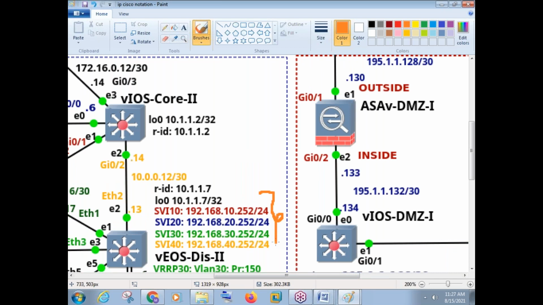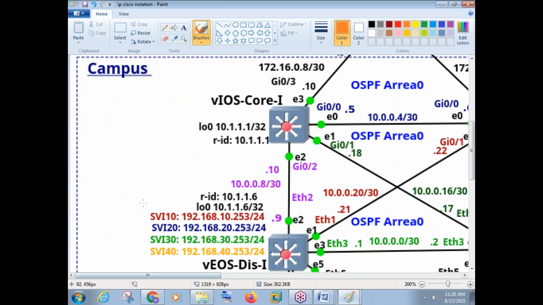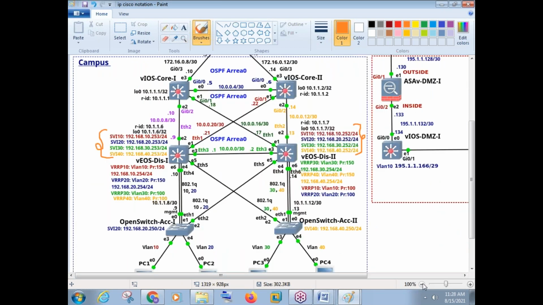Once you join a company, friends, you will get a topology. Topology means the design of your computer network. It's like a map, like a company's map. You should understand how the devices are connected and by using what IP addresses they are connected. If you know the IP concept very well, you can understand all these things easily. I always say this: there is a difference between an administrator and a good administrator, and that difference is IP address.